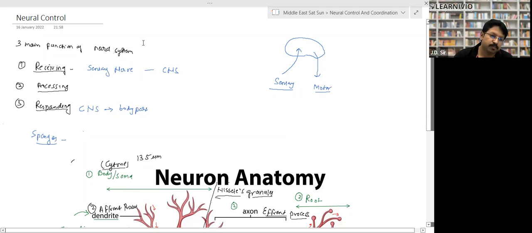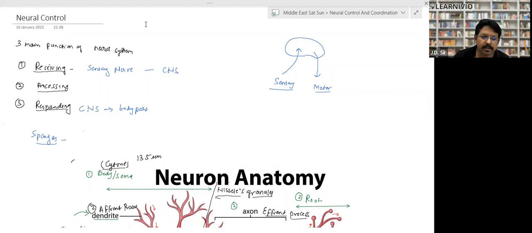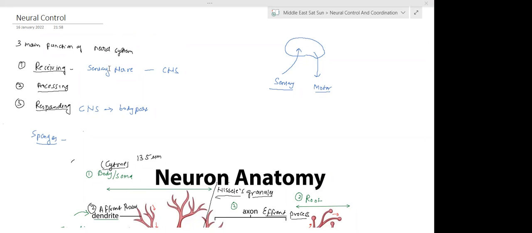We have discussed that there are three main functions of the neural system. Previously we used to call it the neuron system or nervous system, but nowadays we do not use these terms; they are outdated. Nowadays we use the term neural system, which is the system made up of neurons. The three main functions are: first receiving, then processing, and then responding.